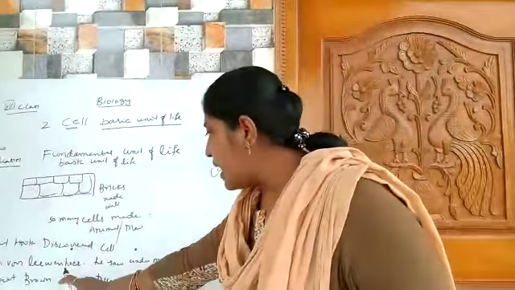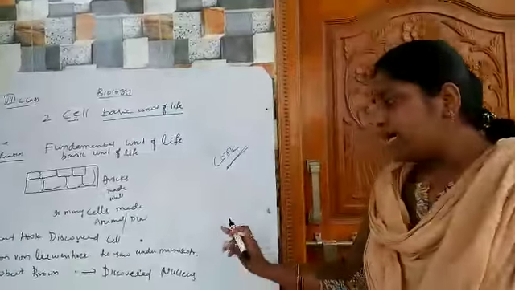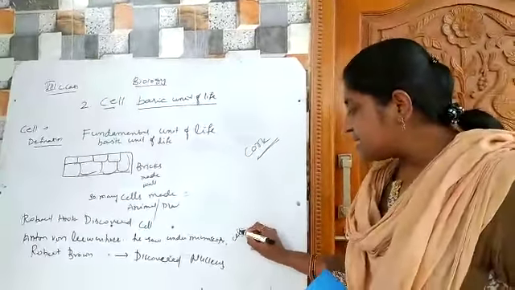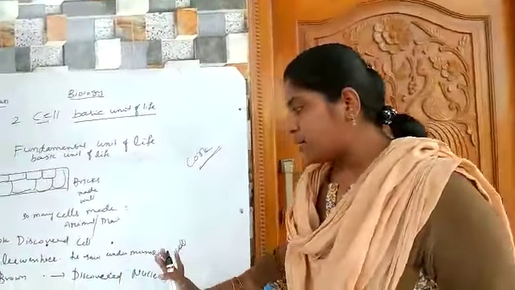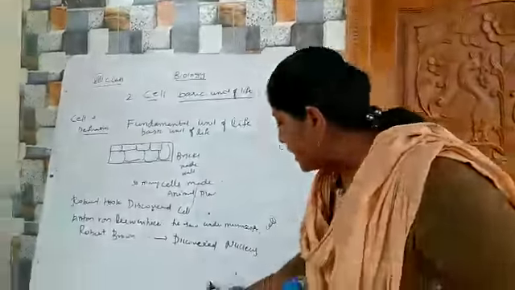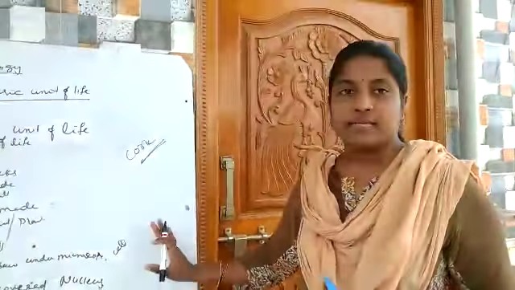First Anthony van Leeuwenhoek saw under the microscope what the cell structure is. He observed it under the microscope. And Robert Brown discovered the nucleus, isn't it?